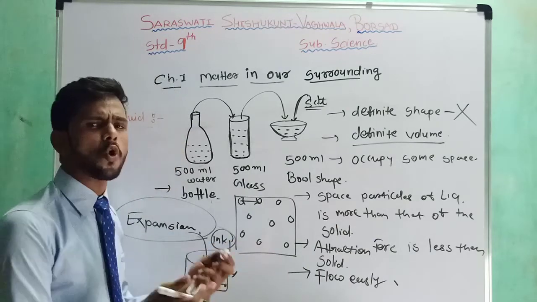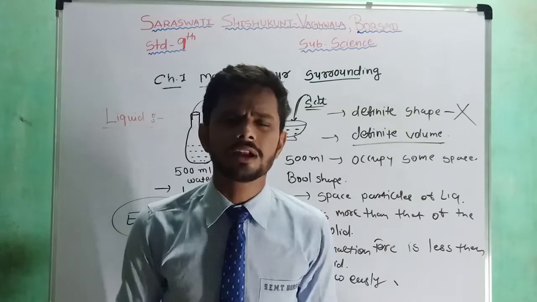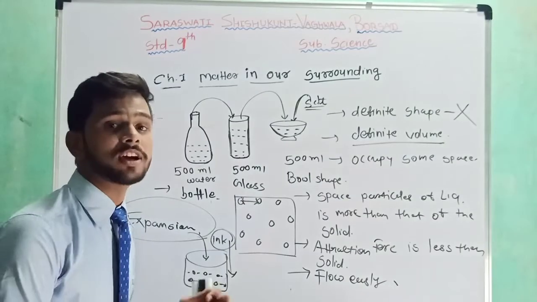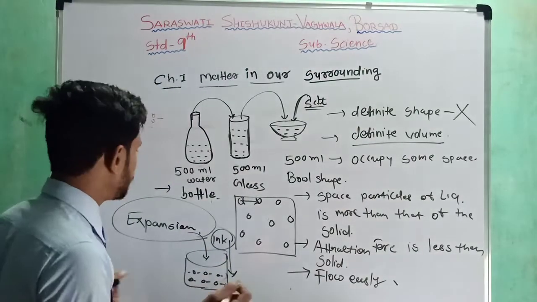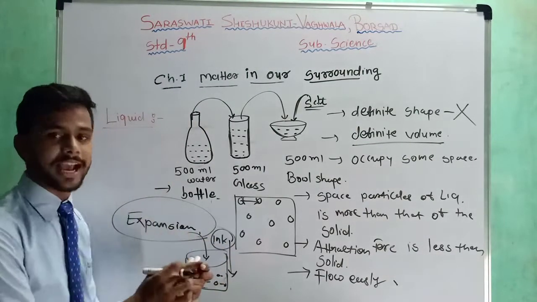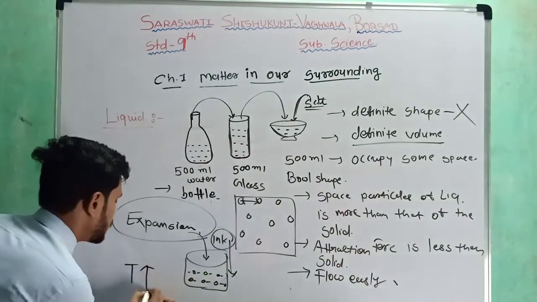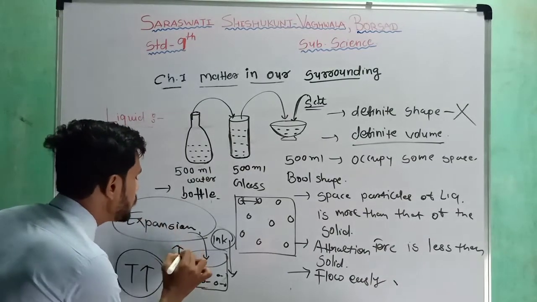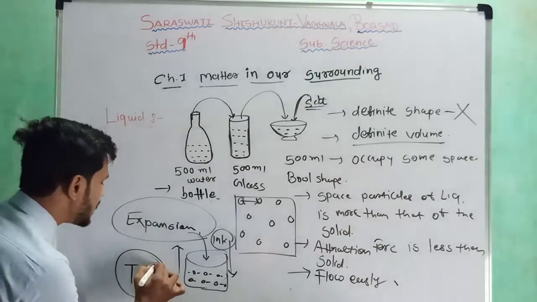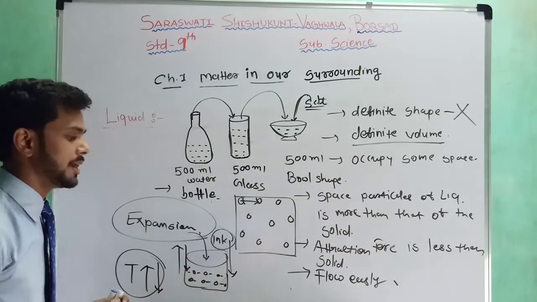Okay, so now our next topic is examples of liquids. We have so many examples of liquids: water, kerosene, petrol, oil. Our next topic is the difference between solid and liquid. Before we go ahead, let me tell you something about expansion. As the temperature increases, the rate of expansion also increases. But as the temperature decreases, the rate of expansion also decreases.